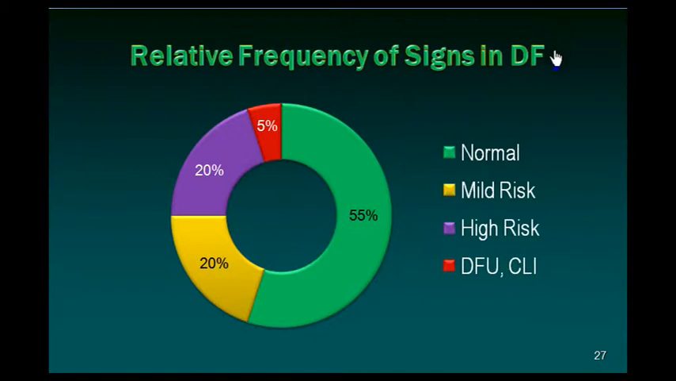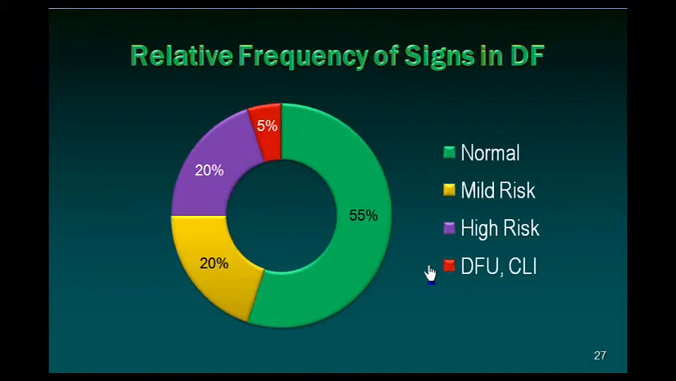What is the relative frequency of signs of diabetic foot? Remember, all diabetics are not having high risk feet. In 55% of the diabetics, the feet are normal. In 20% of them, the feet have mild risk factors. Another 20% of them, the feet show higher risk factors. And only in 5% of the patients of diabetes, there will be diabetic foot ulcers or critical limb ischemia.